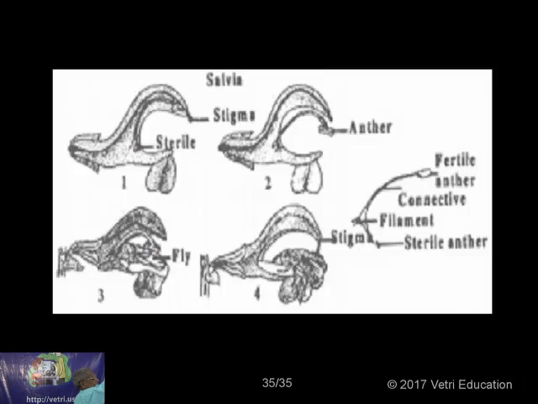Now that gives you a very clear picture of how the flowers are getting pollinated by different types of agents, namely insects, wind and other organisms. I was telling you in the very beginning that pollination is one of the very fascinating topics in botany.